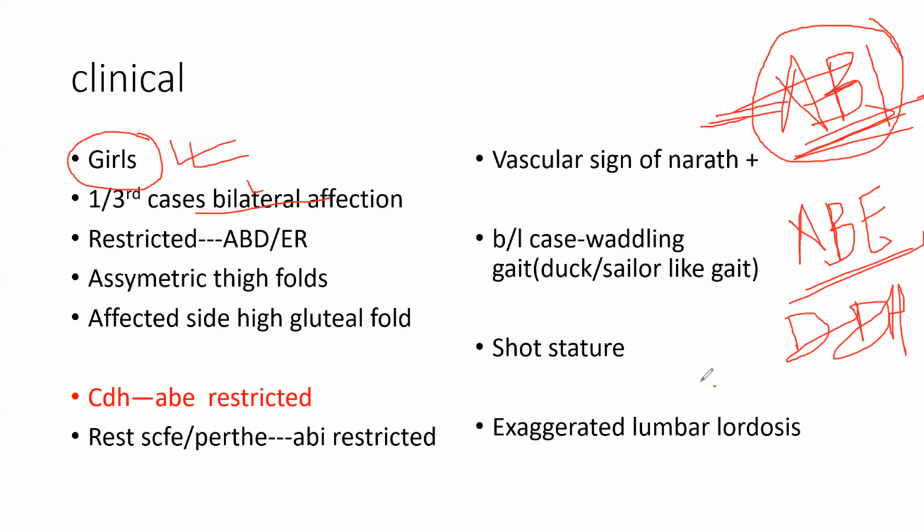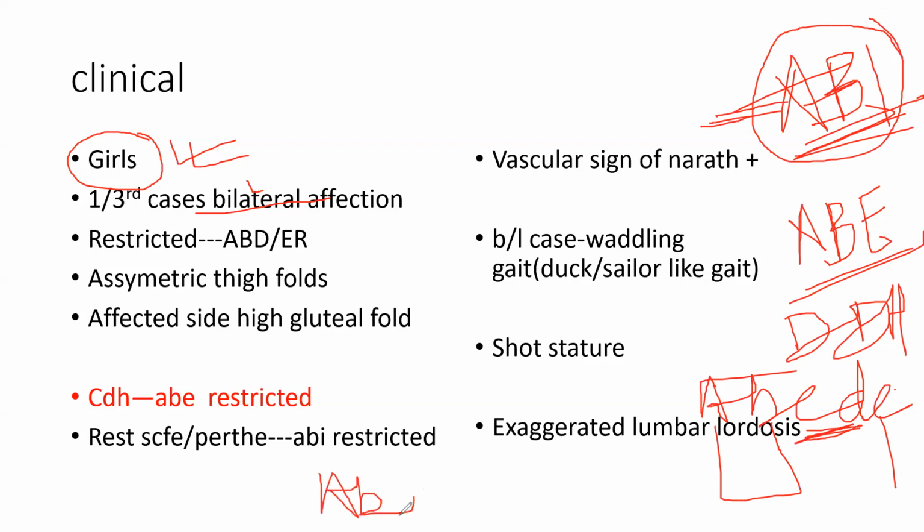So I can put it like this: ABCDE. You just remember ABCD, like the CD of CDH. And E is external rotation. So you can have abduction and external rotation. Just remember the word ABCDE. AB is abduction, CD is CDH, and E is external rotation. So you will never forget ABCDE.